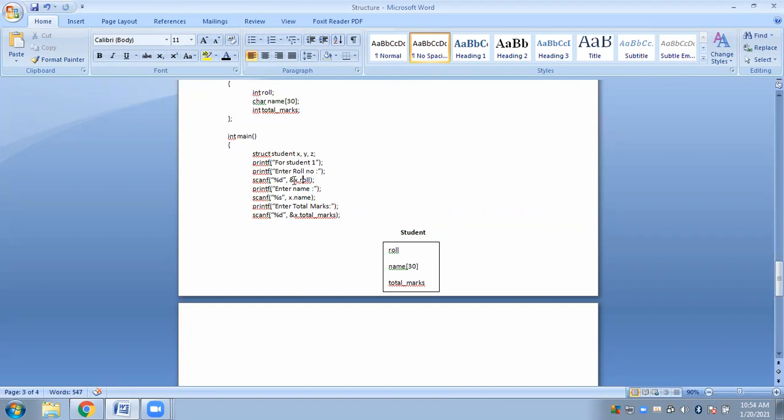Ampersand x dot roll means that for student x, I want to enter the roll number. Have you clearly understood this? The point, the dot operator, this feature is very important. So how this feature is important, okay, is going to contribute.